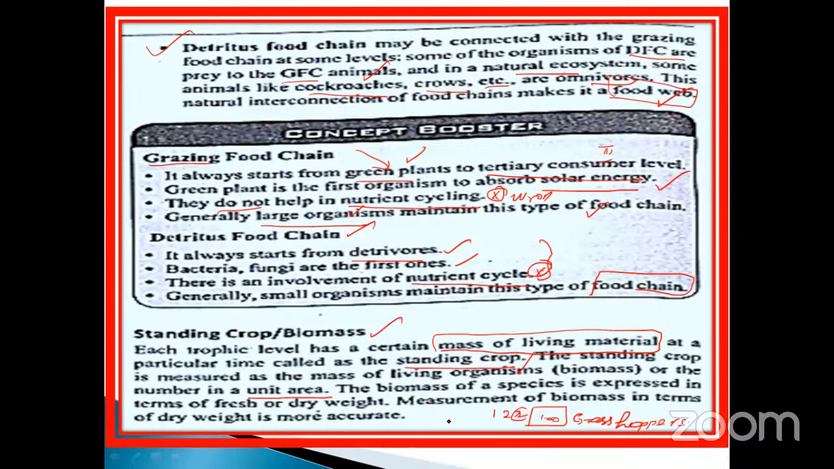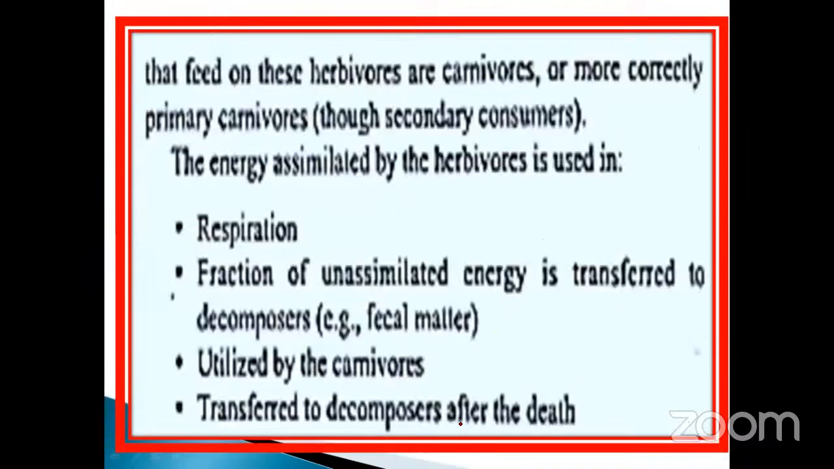This is also a very, very important point, my dear. See here, herbivores or carnivores, or more correctly primary carnivores, feed through the secondary consumer. Already we discussed this part. Okay, the continuity of the energy: the energy assimilated by the herbivores, from producer to consumer, isn't it? The consumer, how will the energy be utilized?